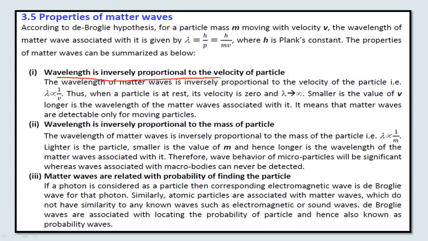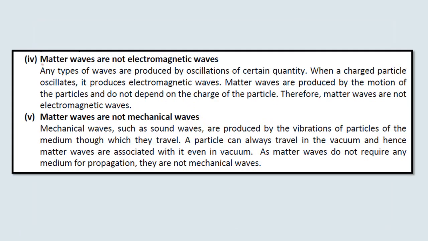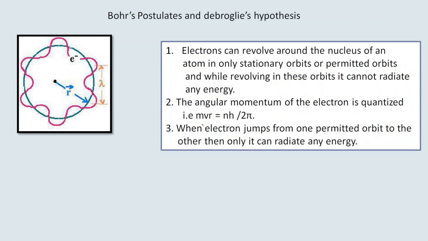That is, de Broglie wavelength is inversely proportional to the velocity of the particle. De Broglie wavelength is inversely proportional to the mass of the particle. Then matter waves are related with the probability of finding the position of the particle. Matter waves are not electromagnetic in nature. The matter waves are not mechanical waves. So these are the 5 properties associated with the matter waves.